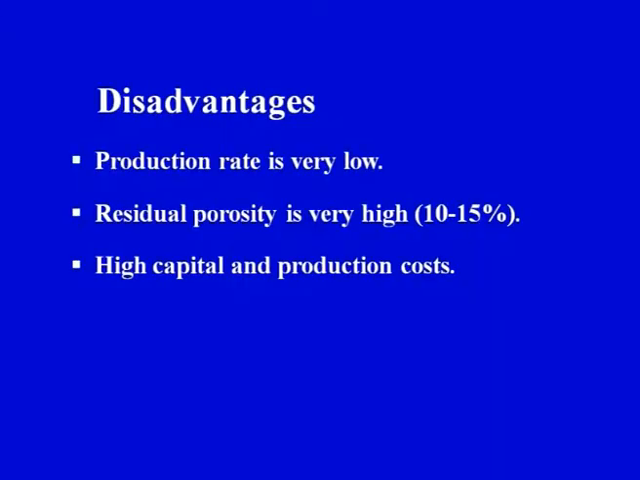Now what are the important disadvantages? The production rate is slow. In case of the normal flow of the gaseous reactants, we require a lot of time for the deposition of the matrix to take place on the fibrous preform. So this process is slow, so the production rate is slow. Residual porosity is high. 10 to 15% porosity is usually noted in ceramic matrix composites produced by this method. Then the capital and the production costs are also high. So these are some of the disadvantages related to the CVI process.